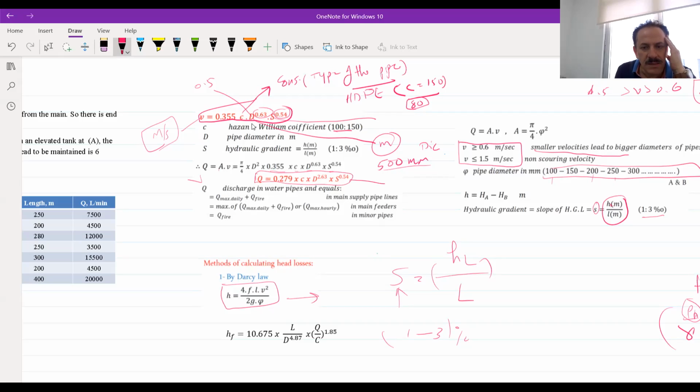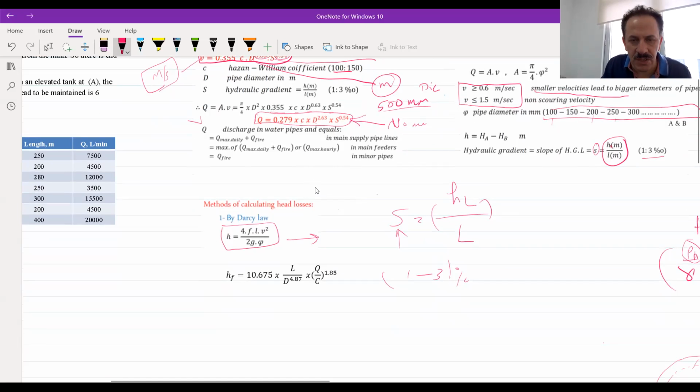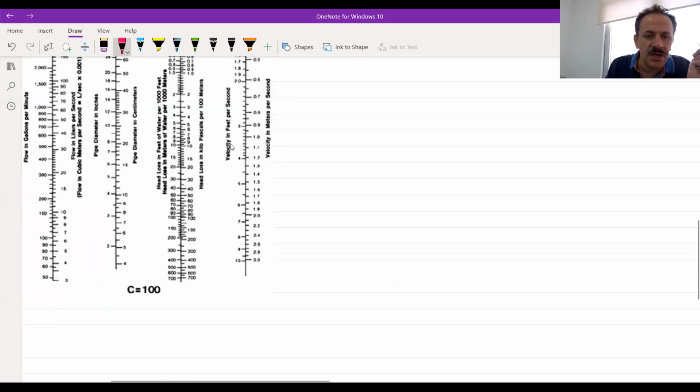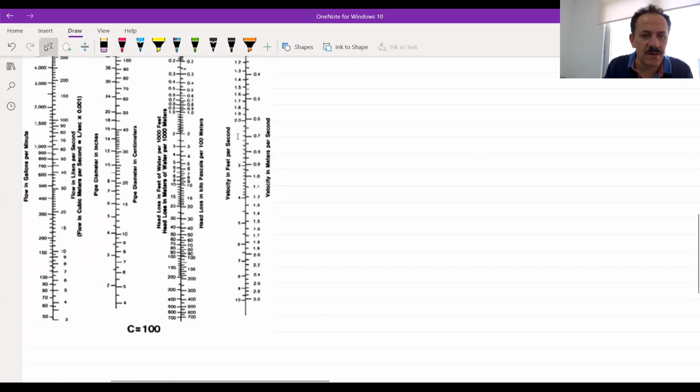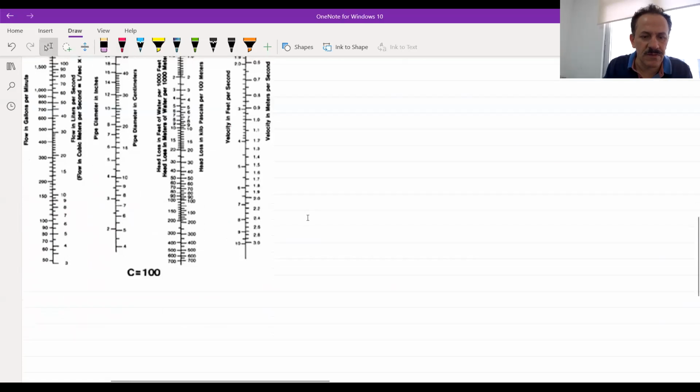And because we are engineers and we are not most interested in the equations, there is a nomograph. What is a nomograph? You have an equation which has S, D, C, Q. Some people came and put in the values of Q and D, and found the S related to these values and so on. So they came up with this chart, which is called a nomograph. Can you see this nomograph?